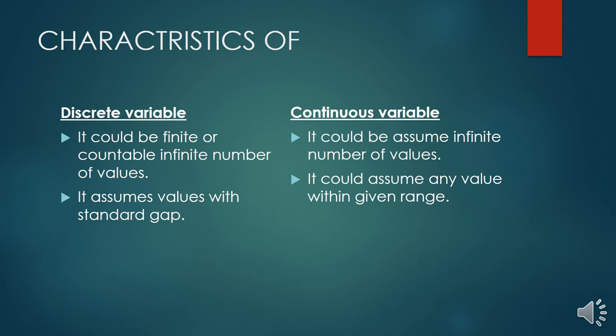So there are two differences between the characteristics of both variables. First, in a discrete variable values are finite or countable, but in a continuous variable values are infinite or uncountable. And second, in a discrete variable values are put up in a standard gap, but in a continuous variable values are not put up in a standard gap. However, they are put up within a given range.